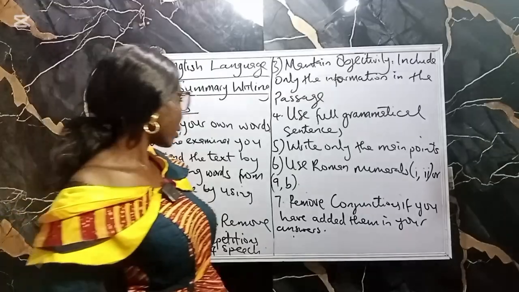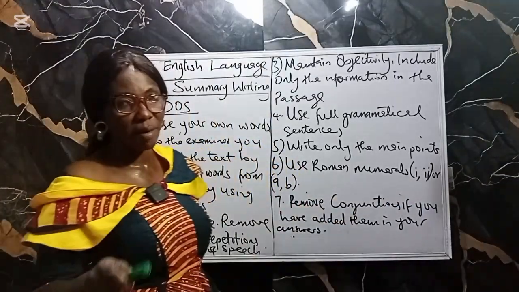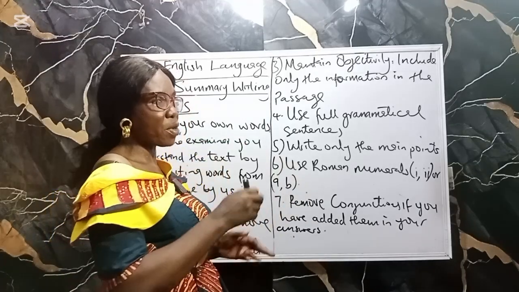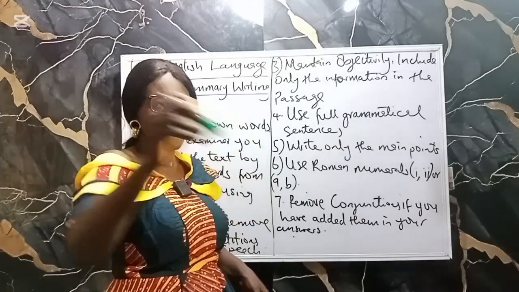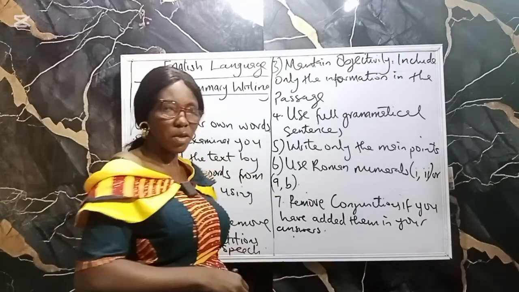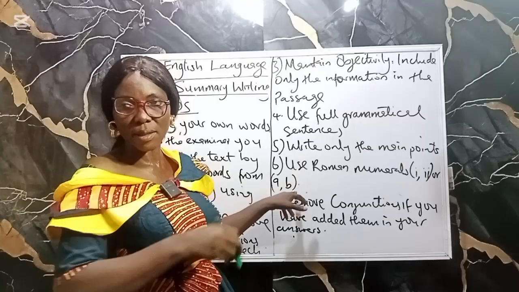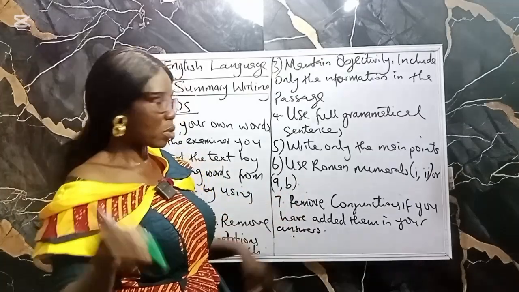Okay. Then another one is use Roman numerals when you are writing. You number them with Roman numerals, or maybe A, B. Like sometimes they will give you question A, 3 sentences, question B, 2 sentences. So you can write A, then under it you write I, and so on.